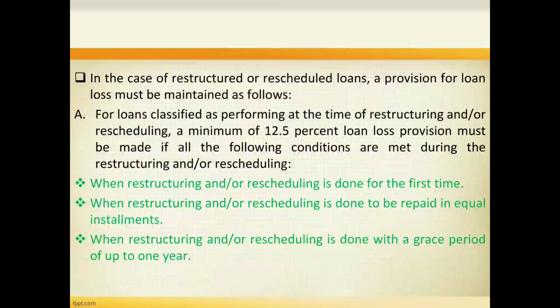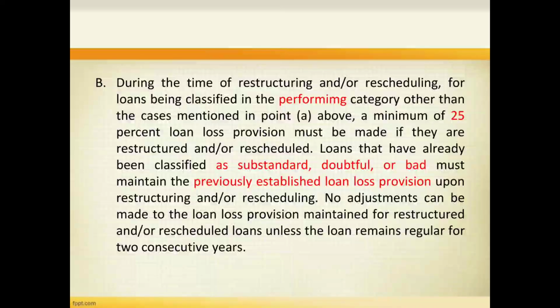And the conditions are: when restructuring and or rescheduling is done for the first time, when restructuring or rescheduling is done to be repaid in equal installments, when restructuring or rescheduling is done with a grace period of up to 1 year.